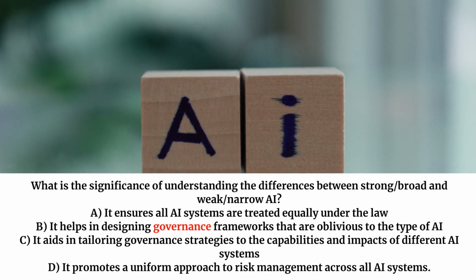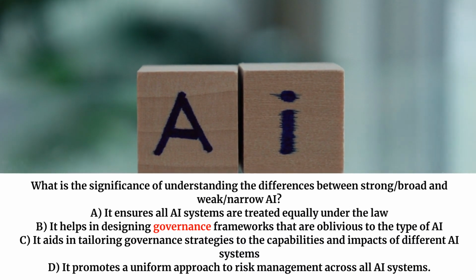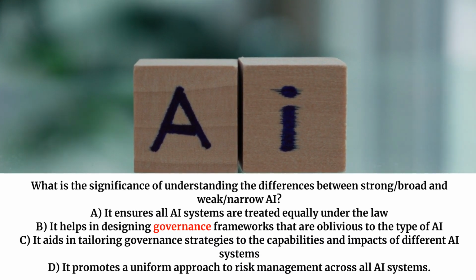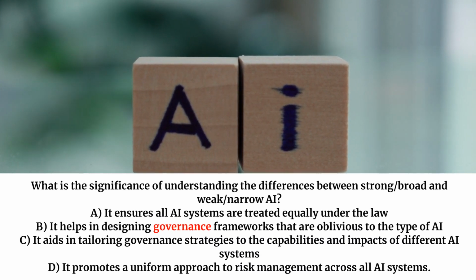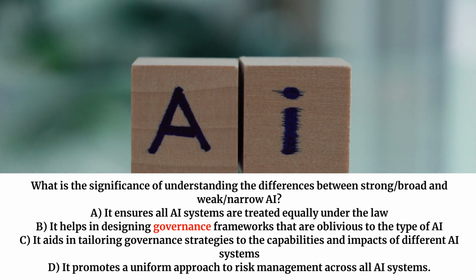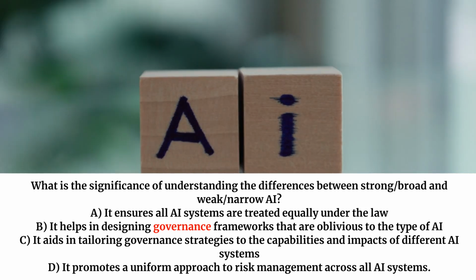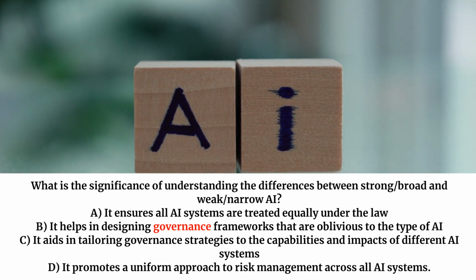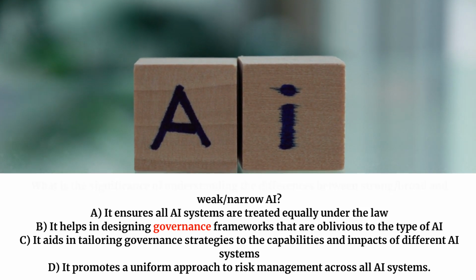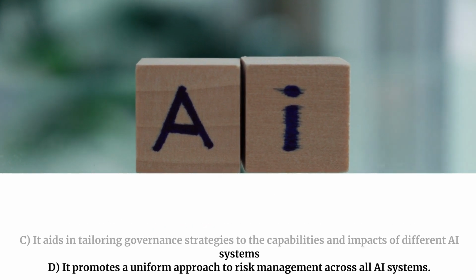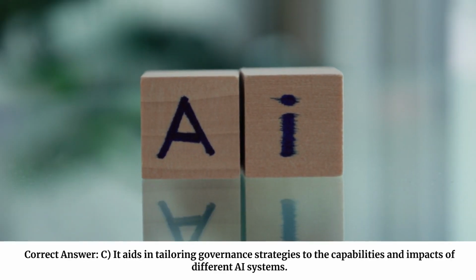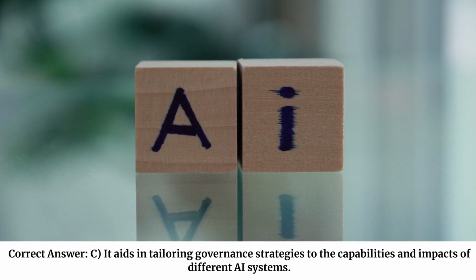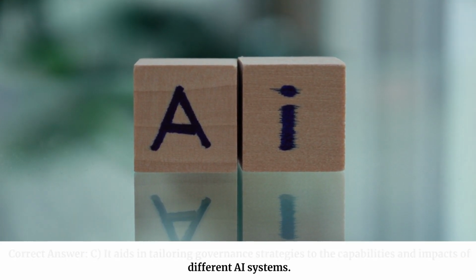What is the significance of understanding the differences between strong, broad, and weak, narrow AI? A. It ensures all AI systems are treated equally under the law. B. It helps in designing governance frameworks that are oblivious to the type of AI. C. It aids in tailoring governance strategies to the capabilities and impacts of different AI systems. D. It promotes a uniform approach to risk management across all AI systems. Correct answer. C. It aids in tailoring governance strategies to the capabilities and impacts of different AI systems.